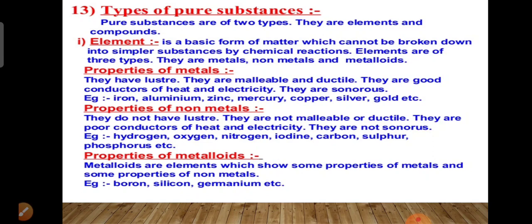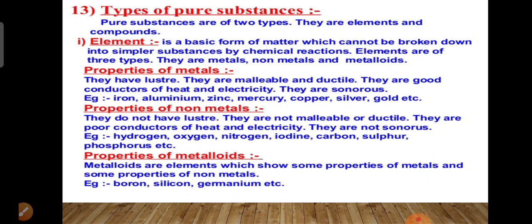Now, what is an element? An element is a basic form of matter that cannot be broken down into simpler substances by chemical reactions.